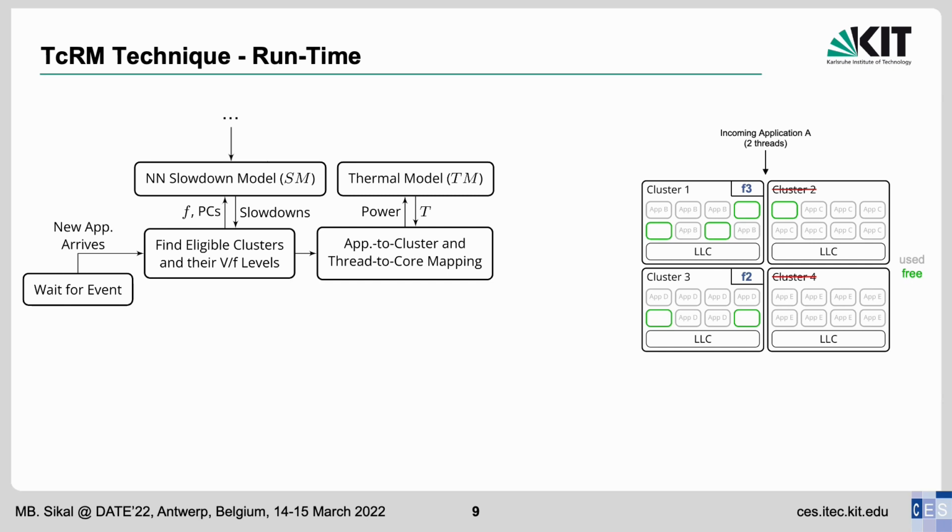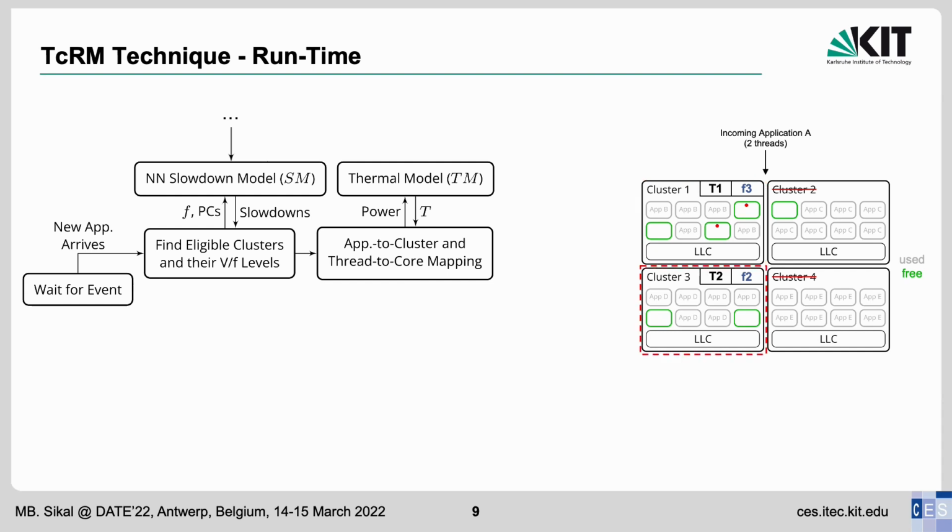For the already running applications, we can compute their average power consumption. For the newly arrived application, we can compute its average power consumption from its alone traces. Here, cluster 1 has 3 available cores, and application A only needs 2 of them. So the technique tests all mapping combinations and saves the one that results in the minimum chip temperature T1.